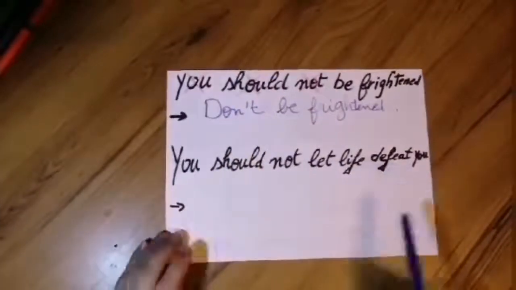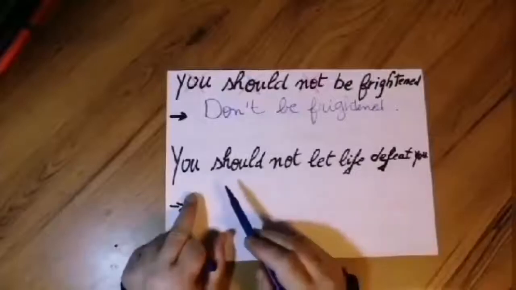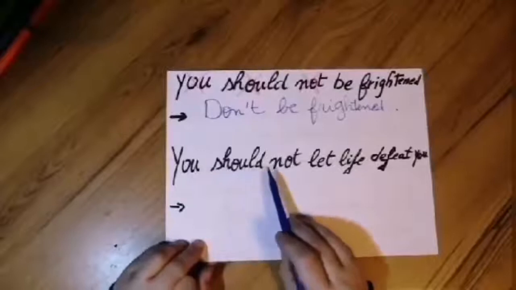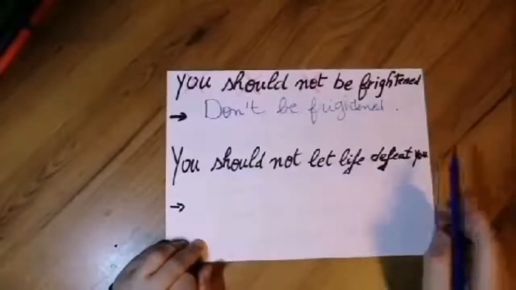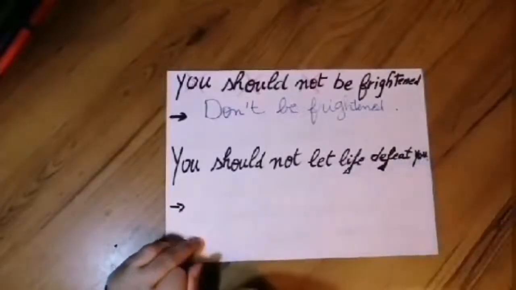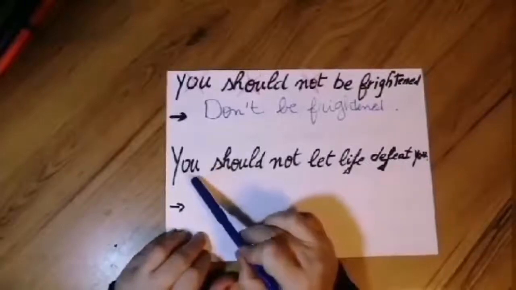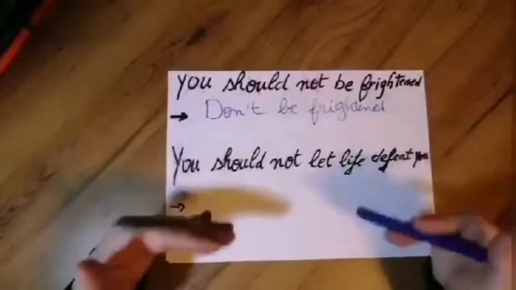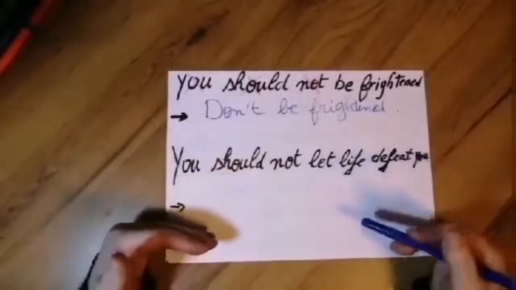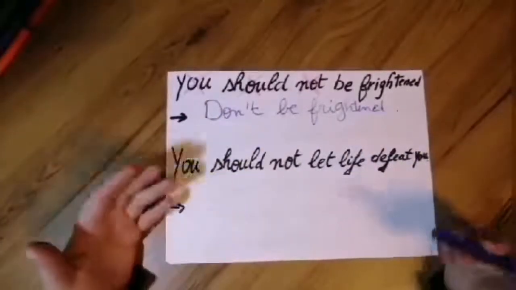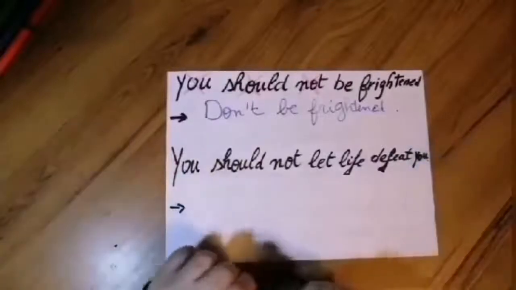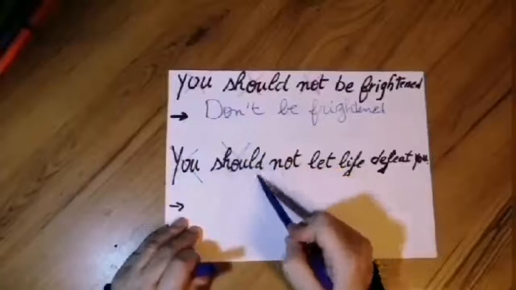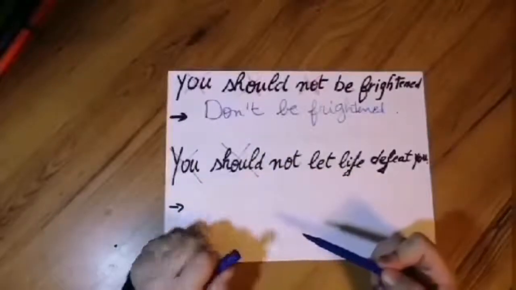For example, I take another example in the negative form. You should not let life defeat you. This is her mother's advice. So, to put this sentence in the negative form, of course, I omit the subject, I omit the modal.